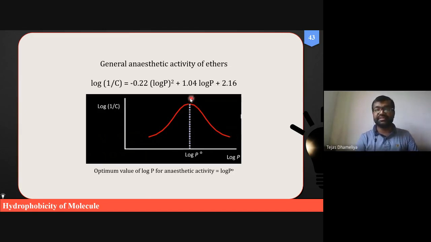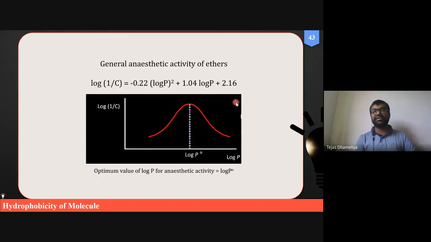So this is explained by this kind of curve, where log P is positive, but after a certain value, with any increment in log P, there will be a double-fold reduction in activity. So this is observed here.